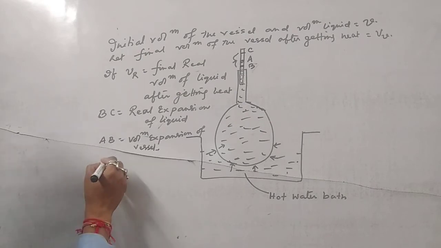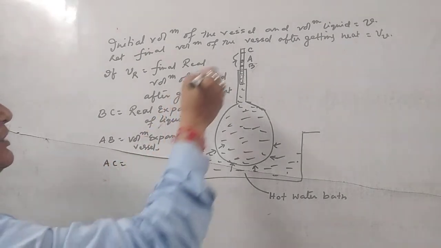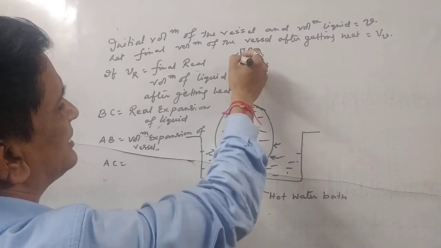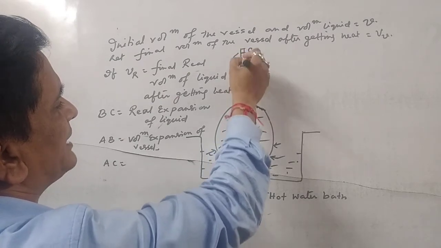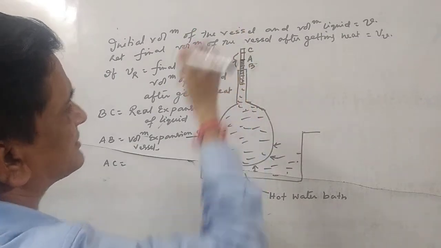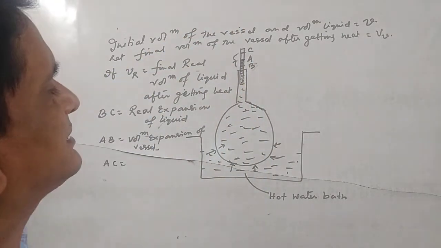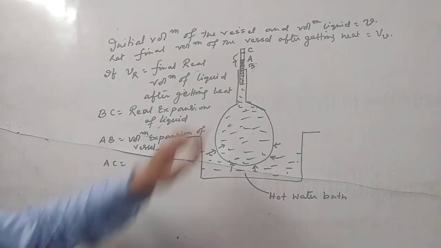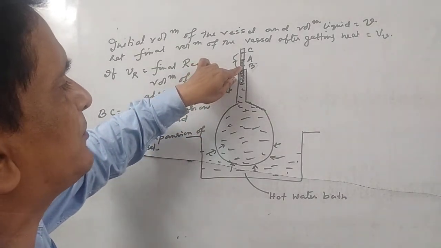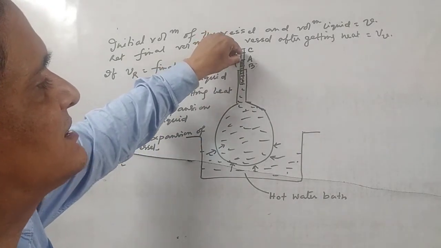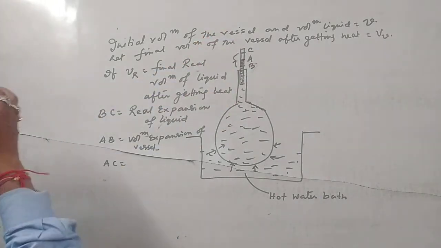And AC we have not seen. When we place the capillary tube, we will view that A to C is the expansion. But in actual practice, the expansion starts from B to C. So AC is not real.